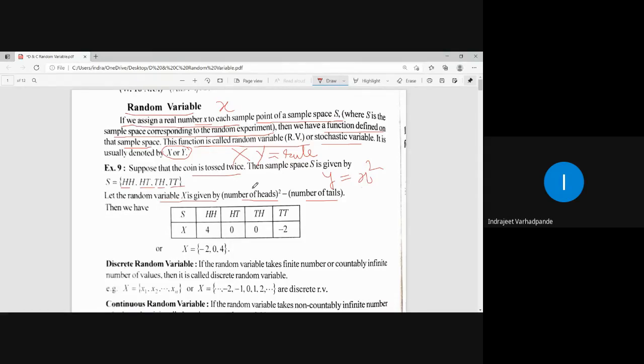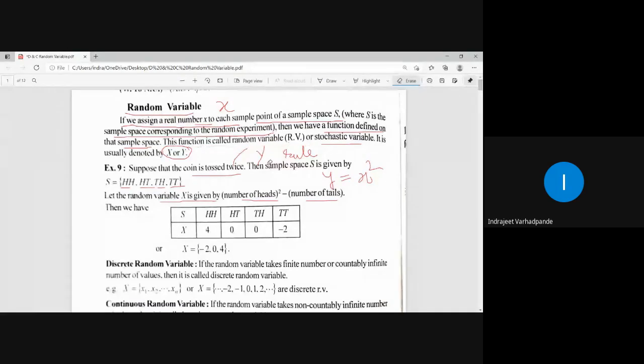See, probability is always a number which lies between 0 and 1, greater than or equal to 0 and less than or equal to 1. But now I am trying to define the random variable by a certain rule, and we try to find out its value.